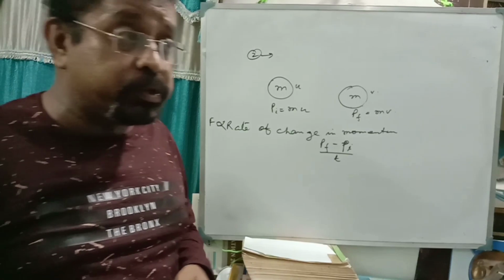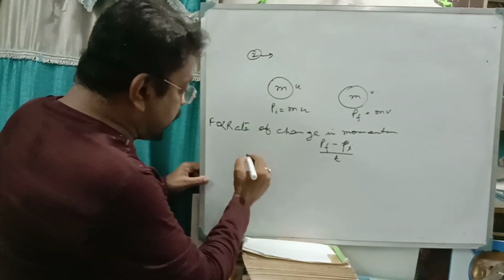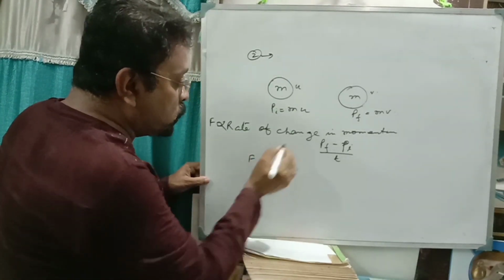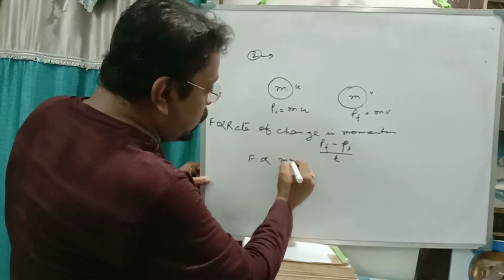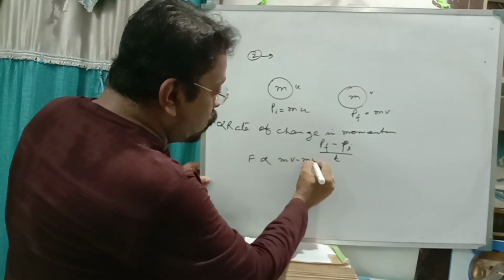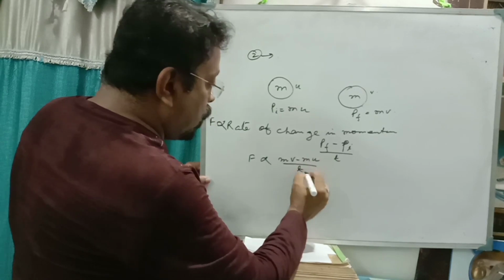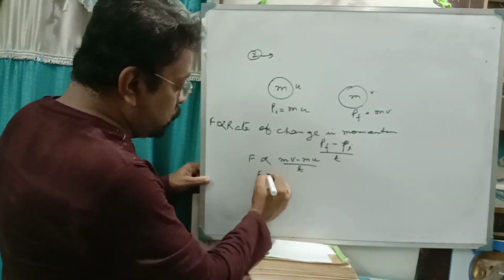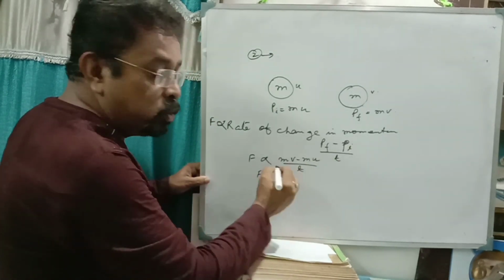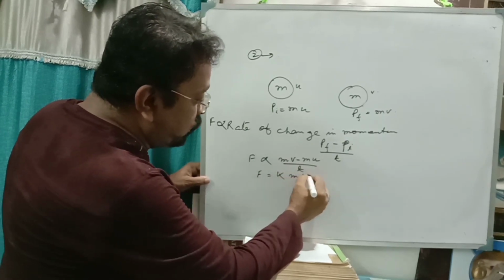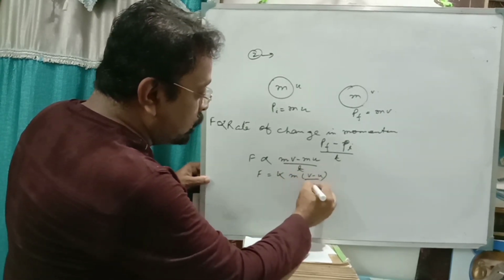Rate of change of momentum is directly proportional to the force, or we can say that F is proportional to (mv minus mu) by t, or F is equal to some constant k into m(v minus u) by t.